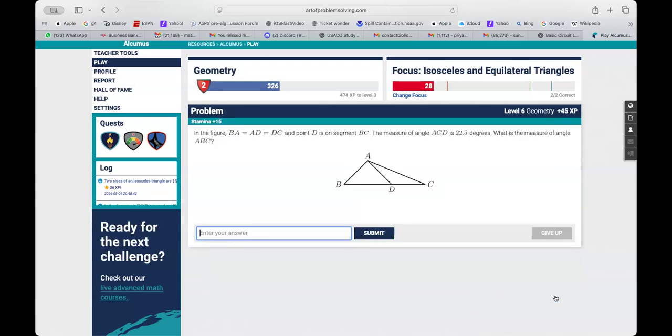Okay, one last one. In the figure, BA equals AD equals DC. Let me mark it, I marked it wrongly. BA equals AD equals DC, and point D is on segment BC. The measure of angle ACD is 22.5. What is the measure of angle ABC? I'll wait, guys. All of you can do it. Send it to me in chat and we can compare.